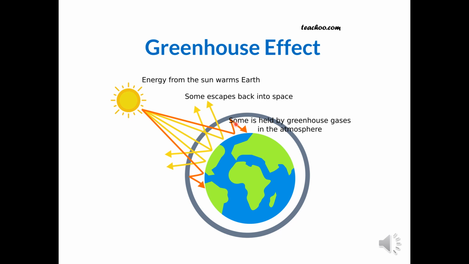But due to human activities, when the amount of carbon dioxide and other gases is more, they trap more heat which comes from the sun. So this is how the greenhouse effect or the presence of these gases lead to global warming.